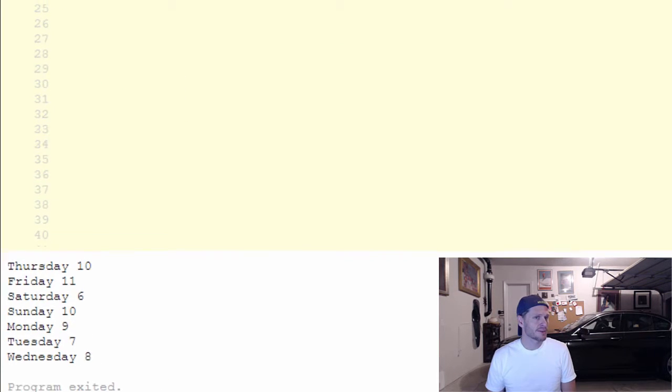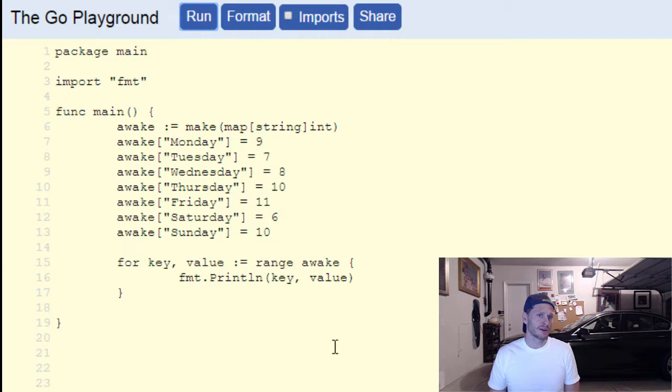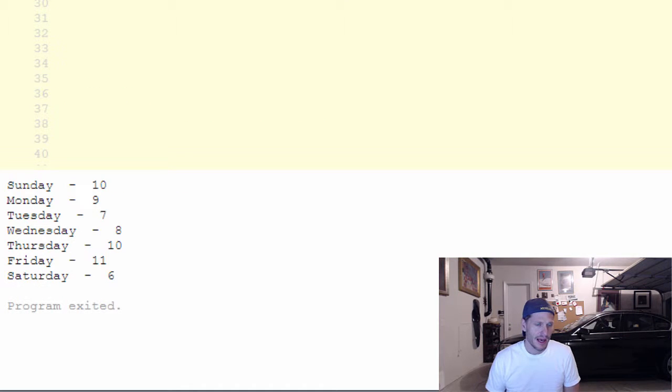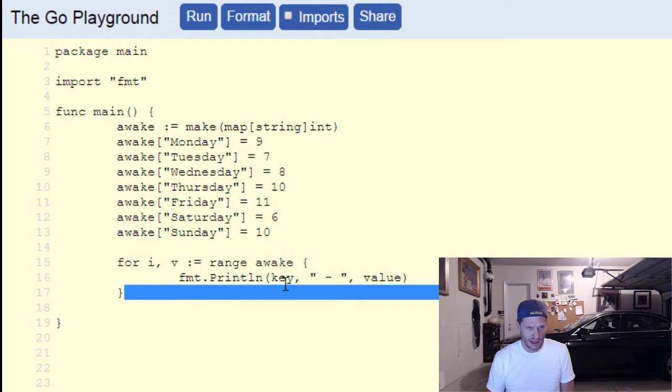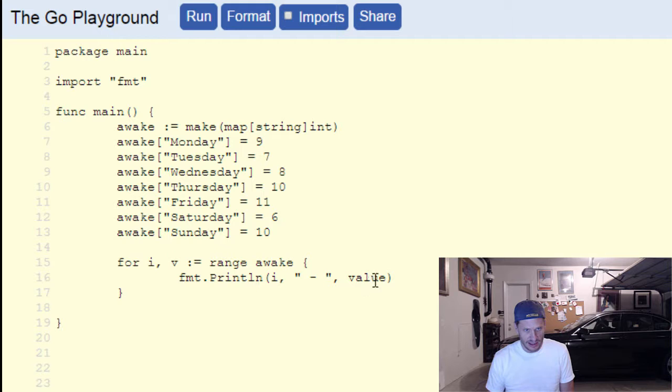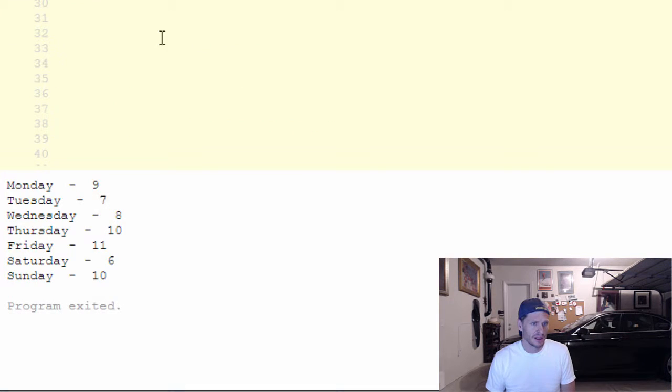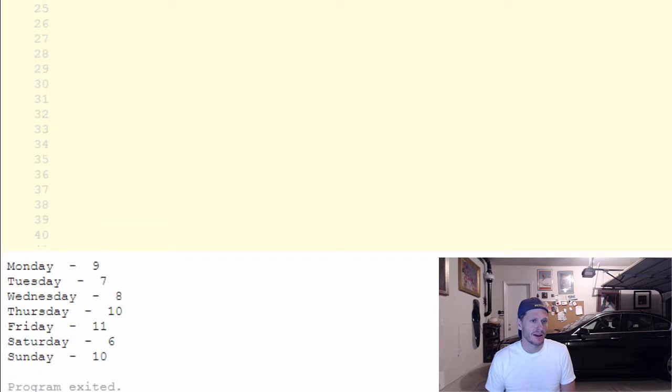So it printed it all out. That's pretty cool. I was just going to add a little dash right there, just to make a space between them. These could be called anything you want them to be. Like the key could be i, and the value could be v. Those aren't keywords. But same thing, it's just a key and a value.